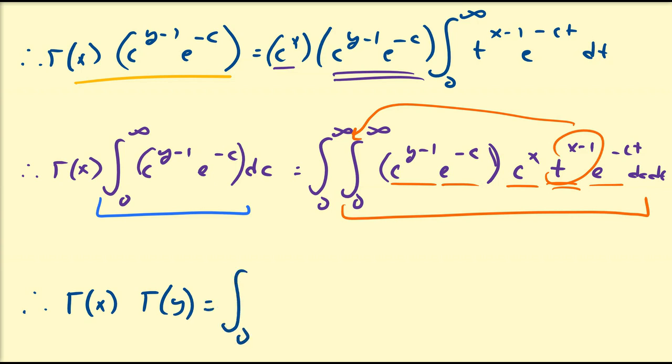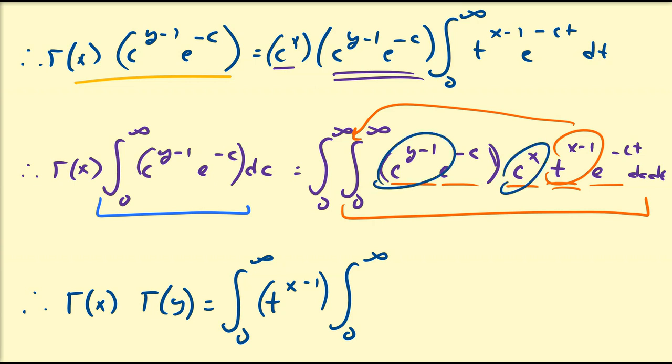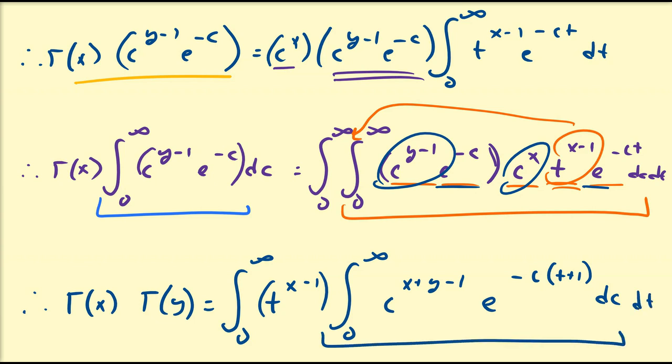That's going to be equal to the integral from 0 to infinity. So that's going to be our t integral, t to the power of x minus 1, and then the integral from 0 to infinity. And then what do we have going on here? So we have c to the y minus 1, c to the x, so I can combine them. So that's going to be c to the power of x plus y minus 1. Then we have these two exponential terms. So e to the minus, both of them have c, so I'm just going to factor that out. So it's going to be t plus 1, and then dc is our interior integral, followed by dt.